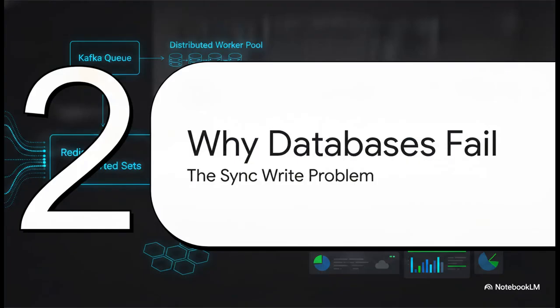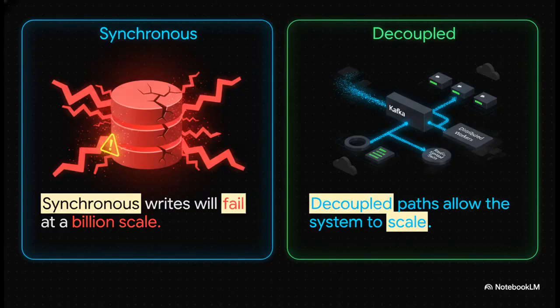Moving on to Section 2, why databases will fail. Now that we have our data structures, let's talk about the naive approach. If you try to do a raw SQL group by query over billions of rows every single time a user loads a web page, you will literally melt your database. The compute cost is simply astronomical.